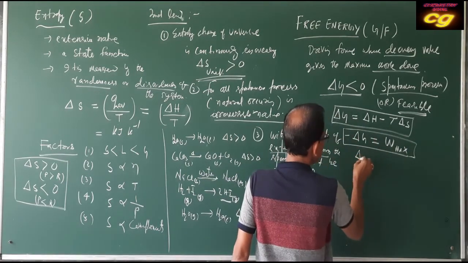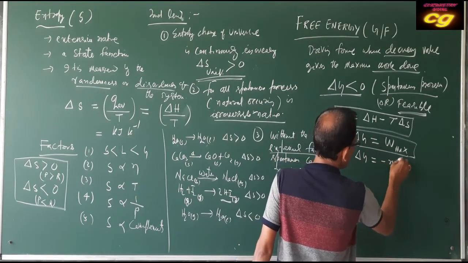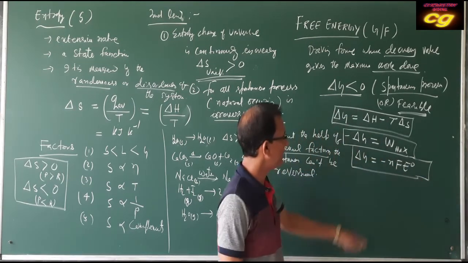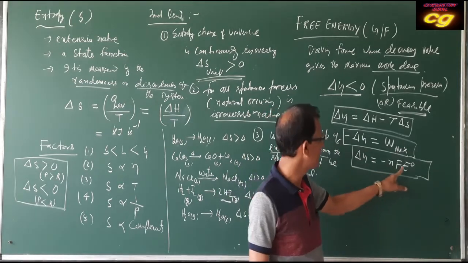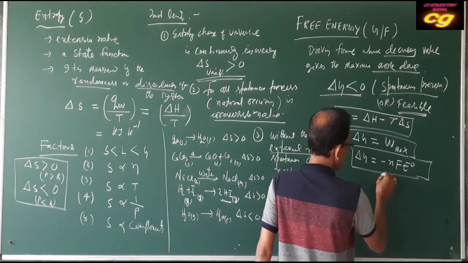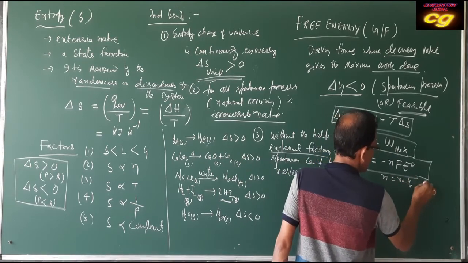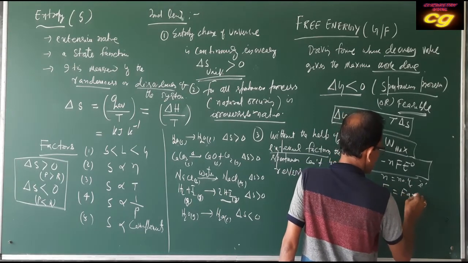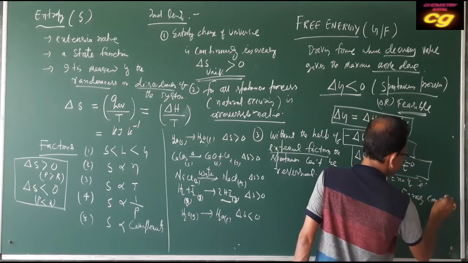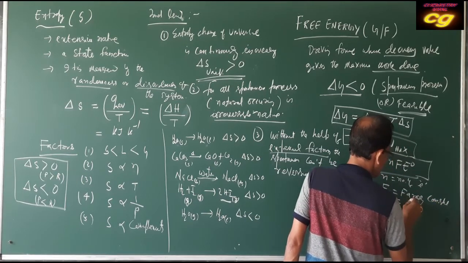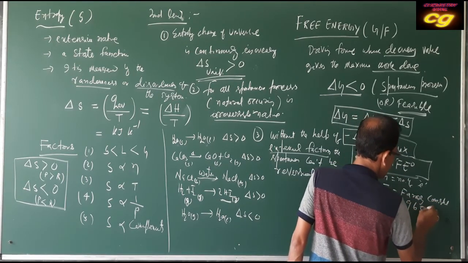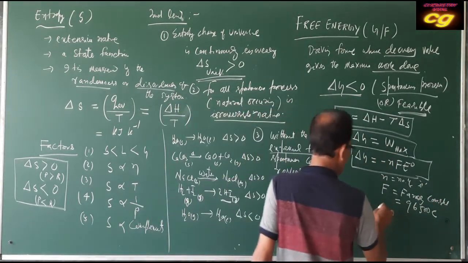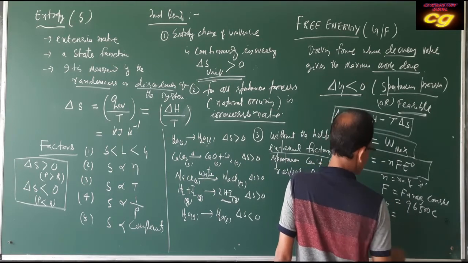And this ΔG is also calculated as minus nFE naught. What is n? n is the number of electrons lost or gained. F is the Faraday constant, which is equal to 96,500 coulomb. And E naught is what?